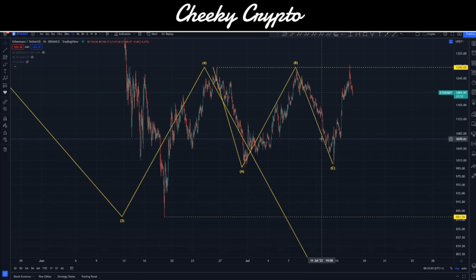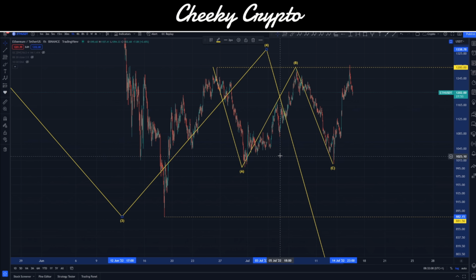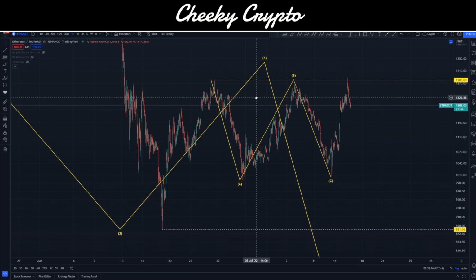Now, what's really important about this is that it puts our wave 4 back into play, okay? Because we were unable to drop down lower than $881, essentially, it means that we are still in wave 4. We haven't exited wave 4 just yet. And this move up here confirms it by going up higher than 1,280, the previous wave 4 high. So basically, we're still in wave 4.